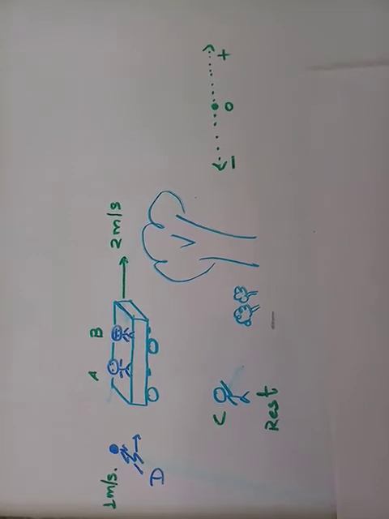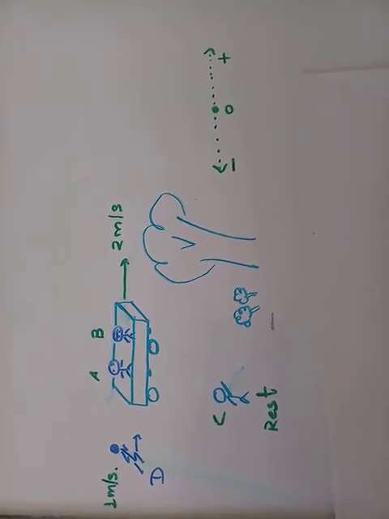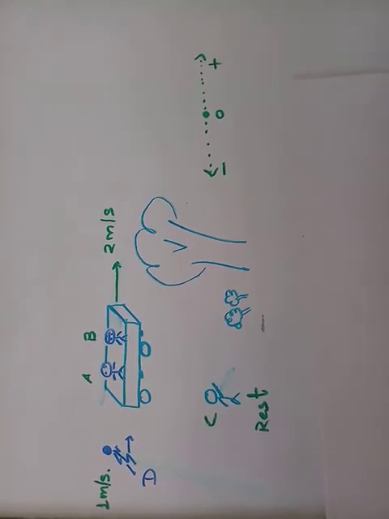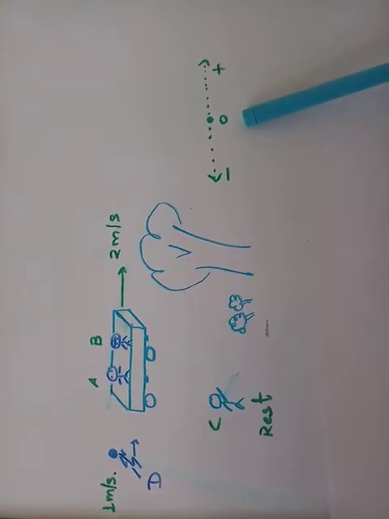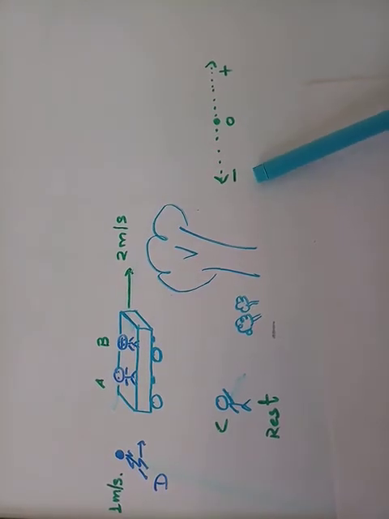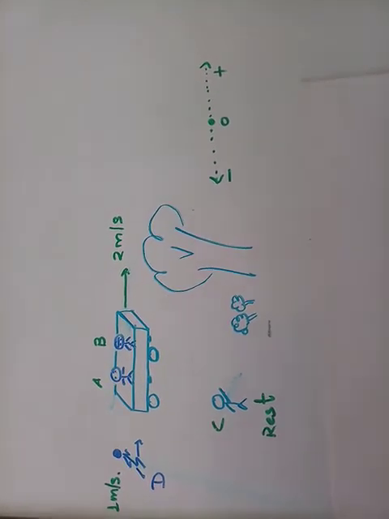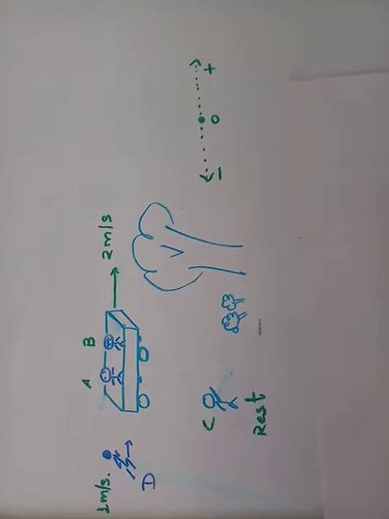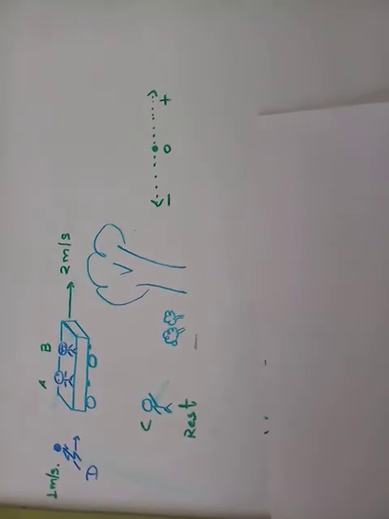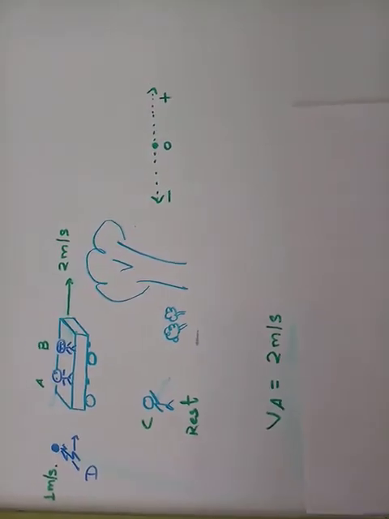Now, for the mathematical analysis of this, I have chosen some directions. This number line, as you can see, has the origin, the positive direction, and the negative direction. Now the speeds of these different bodies: A, because he is moving in the trolley, moves at a speed of 2 meters per second.